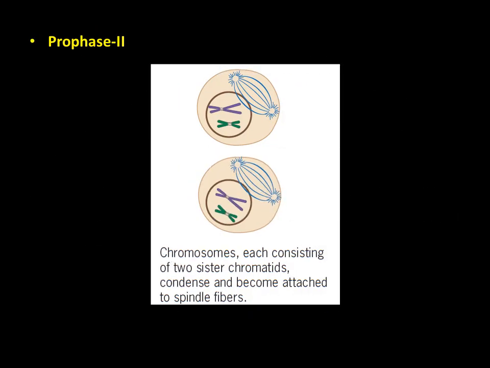Step by step, all these are the steps. There is no need to explain these points again because you have already studied them in mitosis. So in prophase 2, the nuclear membrane will disappear, the chromosomes will again reappear, and the centrioles will move towards the opposite poles along with their spindle fibers.